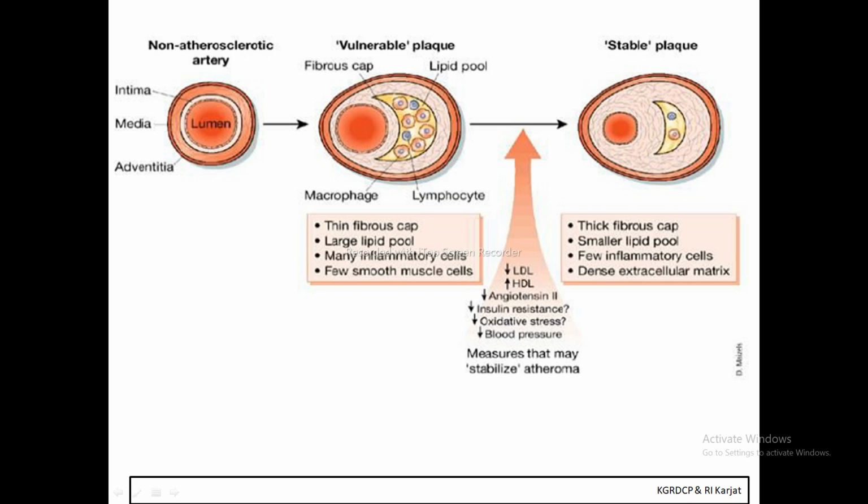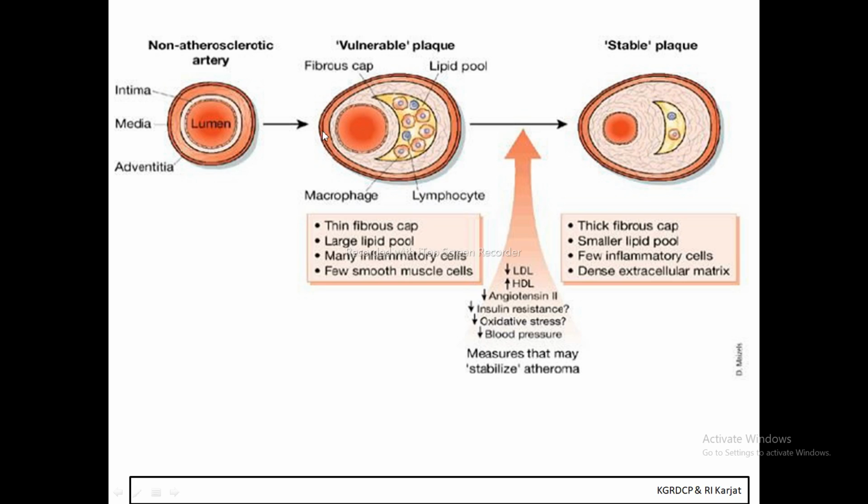If you check out now, this is the non-atherosclerotic artery. There is no deposition of lipids in this artery, so the blood will flow properly through it.